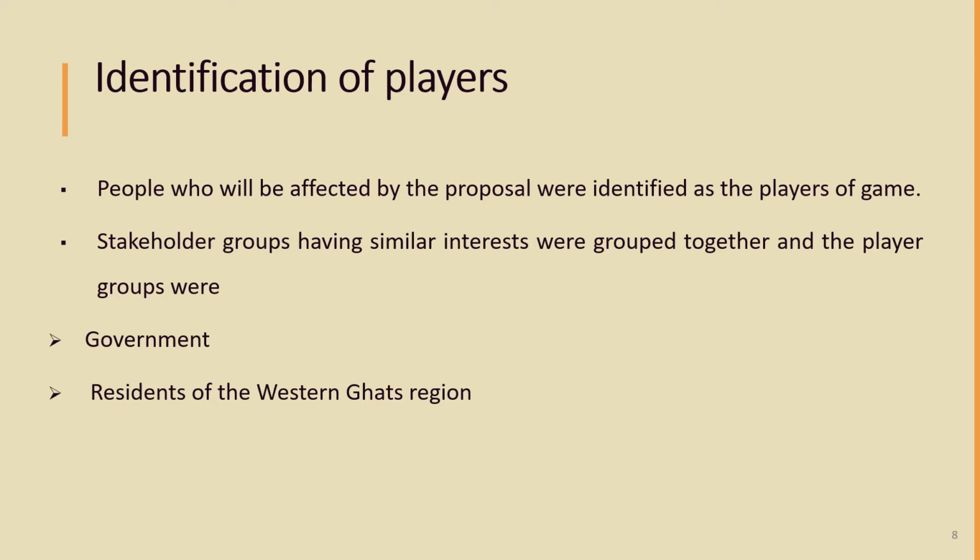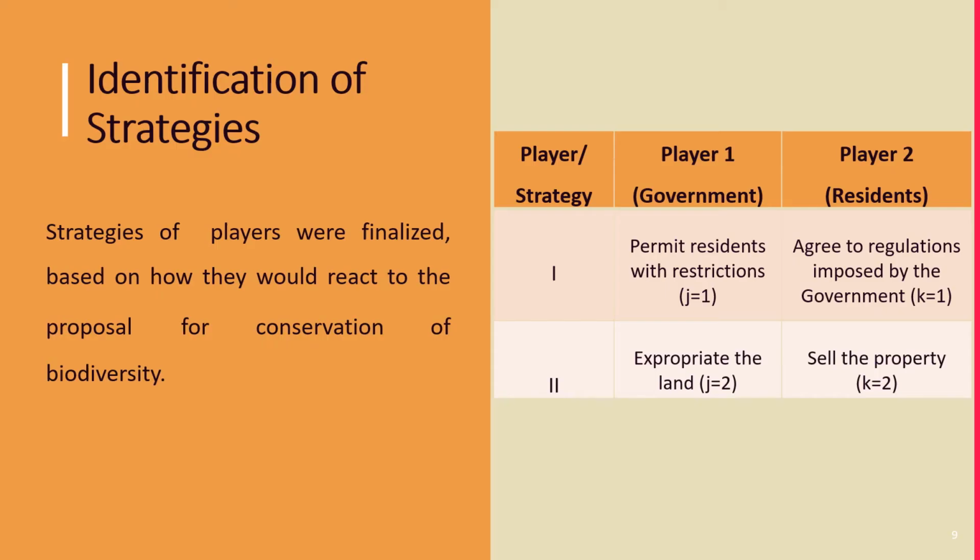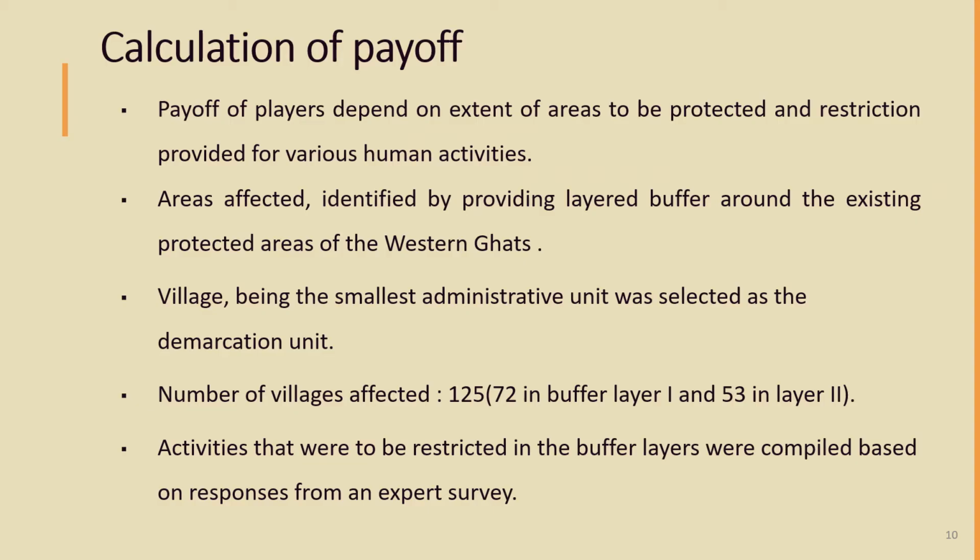Next step is the identification of players, that is the people who will be affected by the proposal, categorized into two, government and the residents. Next step is identification of strategies, that is how people will behave to the proposal. Each player has two strategies as shown in the table. Next step is the calculation of payoff, which is the most important and difficult step.